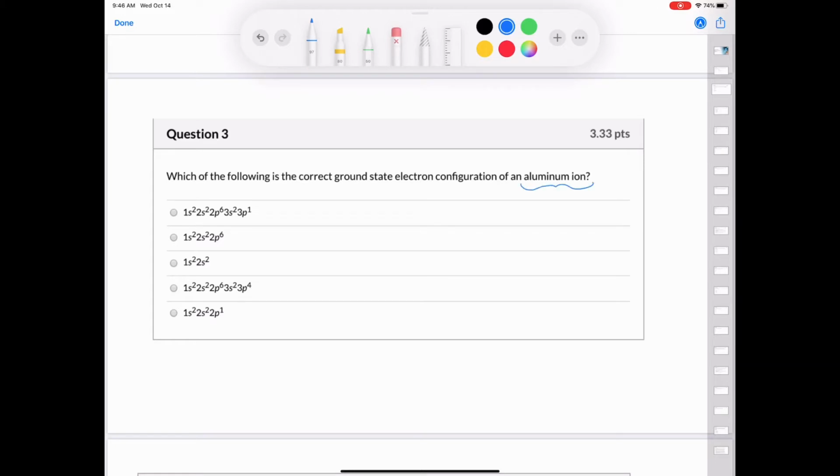Question number 3, which of the following is the correct ground state electron configuration of an aluminum ion? Well, aluminum is in group 3A, and so it tends to lose 3 electrons in order to become isoelectronic with neon, so that would give us a charge of Al3+. Again, it becomes isoelectronic with neon, which has 10 electrons. And so if we write out the electron configuration for aluminum 3+, remember it needs to have 10 electrons. We're going to start with 1s2, 2s2, and then 2p6. If you tally up 2 plus 2 plus 6, we end up with a total of 10 electrons, and that is isoelectronic with neon. And so the answer is 1s2, 2s2, 2p6.